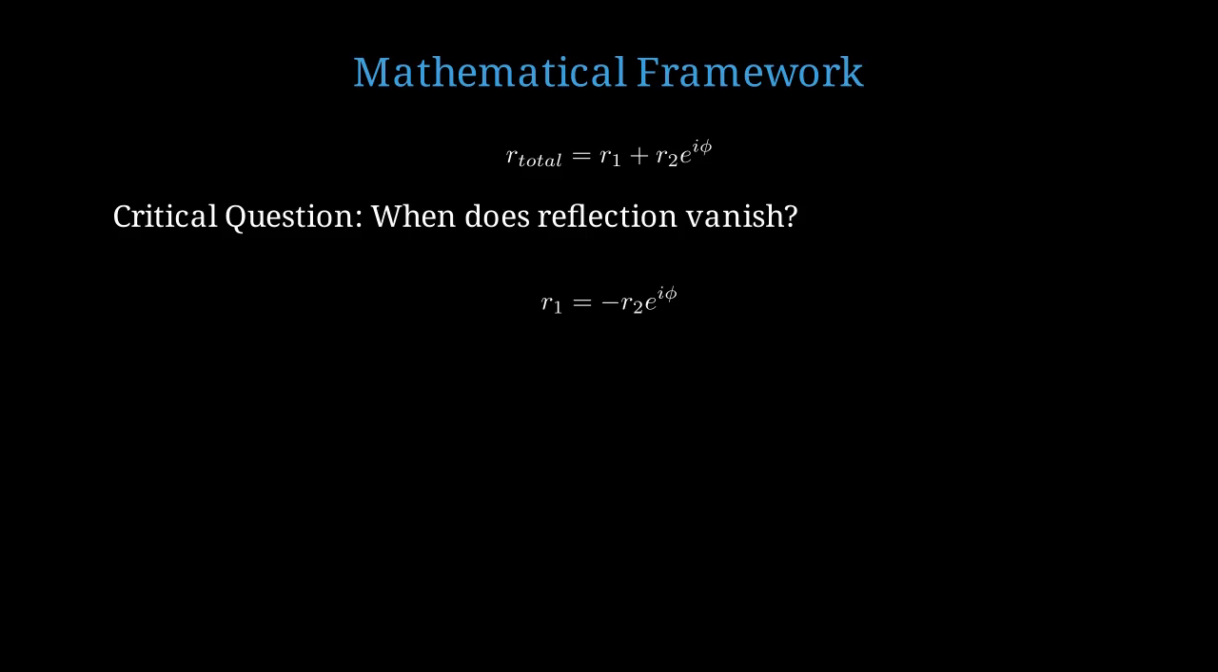For a symmetric structure where R1 equals R2, this simplifies beautifully. We need phi equals pi, meaning the beams must be exactly out of phase by 180 degrees. Phi equals pi for symmetric CPA. This is the coherent perfect absorption condition.